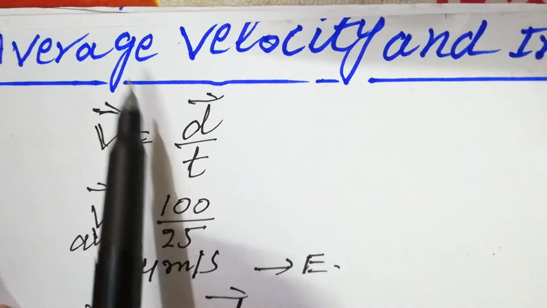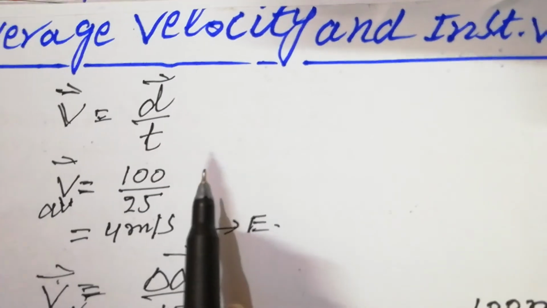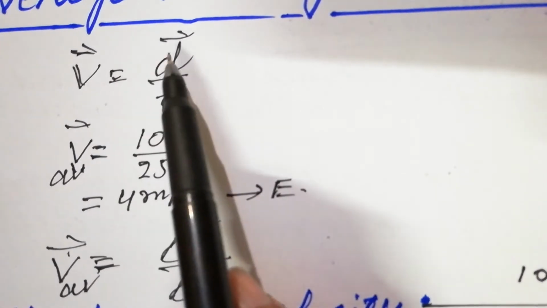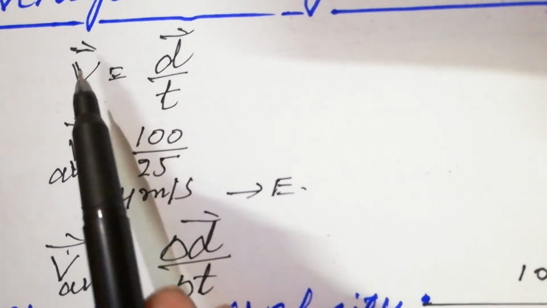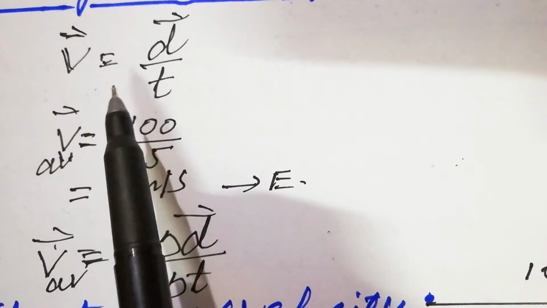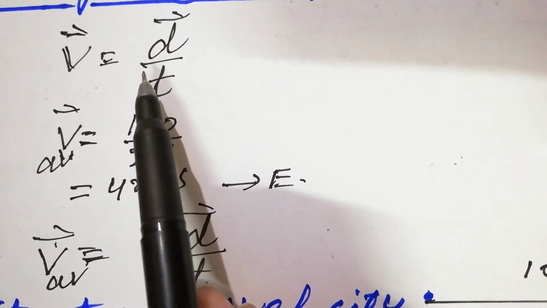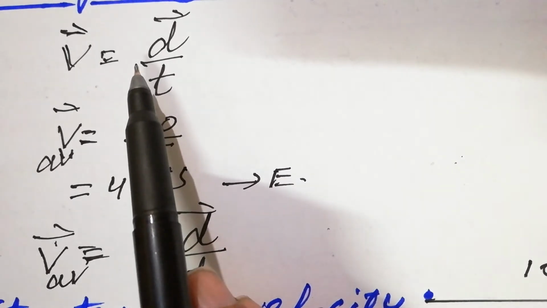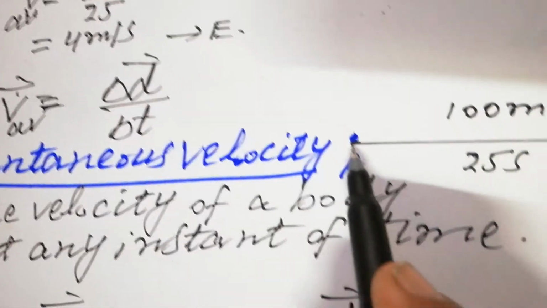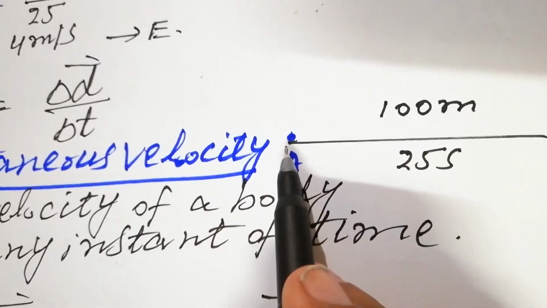Look at it again here, students. We are discussing the average velocity and instantaneous velocity. Velocity, as I have already discussed, is the displacement per unit time. When we are discussing the velocity, it means we are discussing the average velocity. Look at the example here. The body is at point A, it goes to point B in that direction.